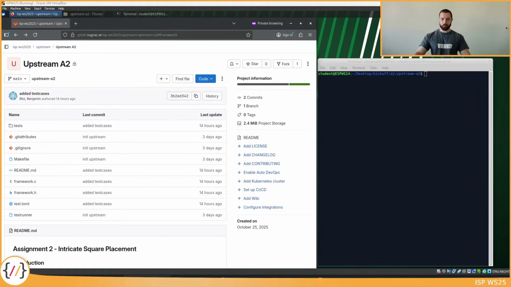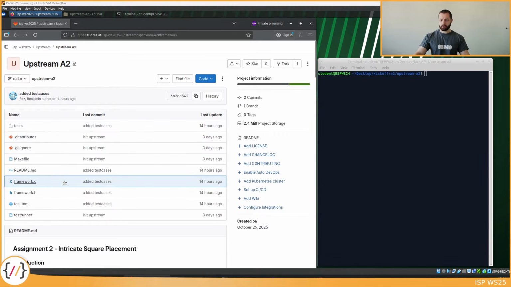I have opened the upstream repository so I can show you the assignment description. For assignment 2 you will again get your own repository, your own copy of the upstream, and this is where you should write your own code. Each student will get their own repository, and make sure you write your implementation in your own repository. Do not write your code in the upstream repository, because you cannot submit your solution there.